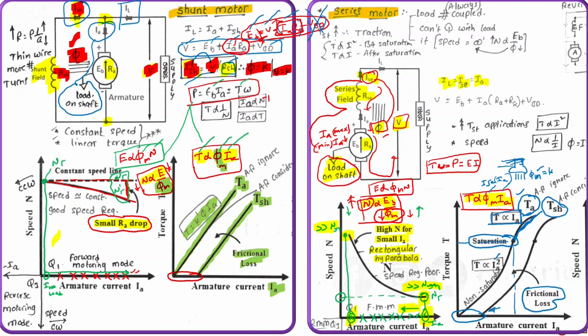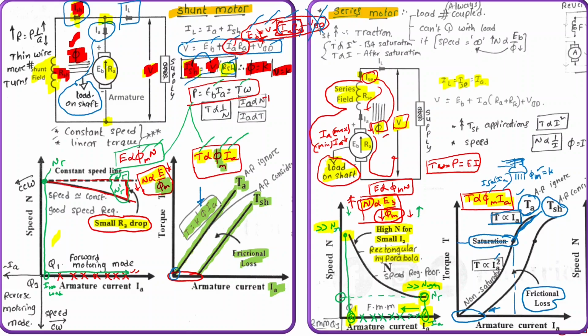So in the case of a shunt motor, the flux was constant from the initial condition, whereas in the case of a series motor, the flux is not constant. Flux is variable. Because of that, in the case of a shunt motor, the torque is directly proportional to current from the initial position. But in the case of a series motor, the torque is directly proportional to the square of the current at the beginning till before saturation of the series field pole. After saturation of the series field pole, the torque will be directly proportional to current.